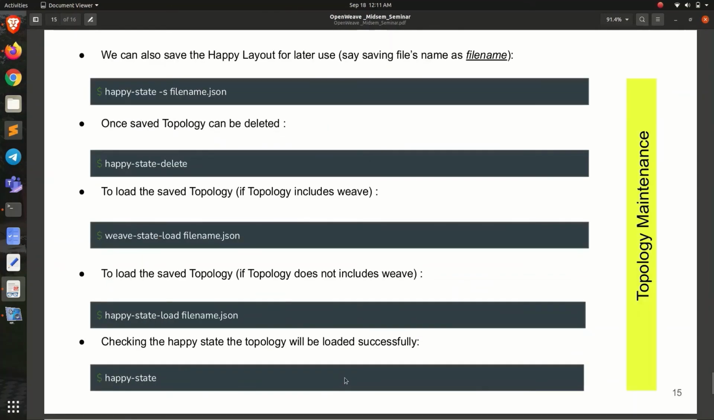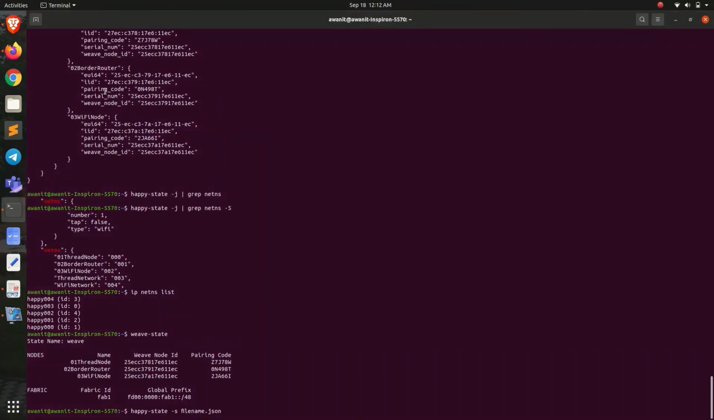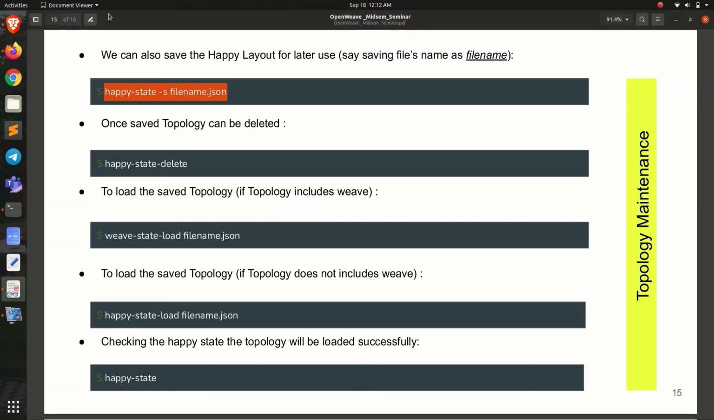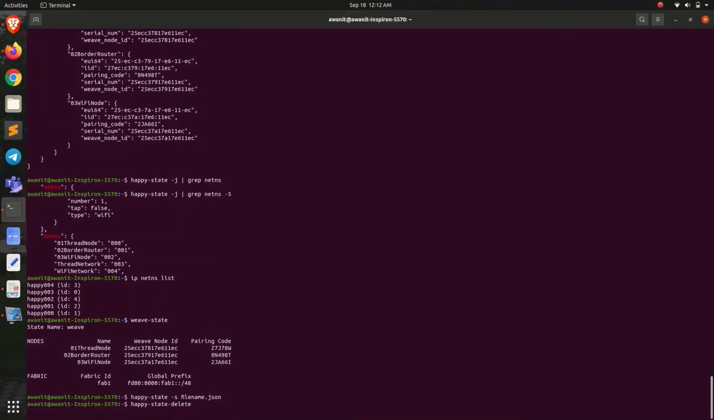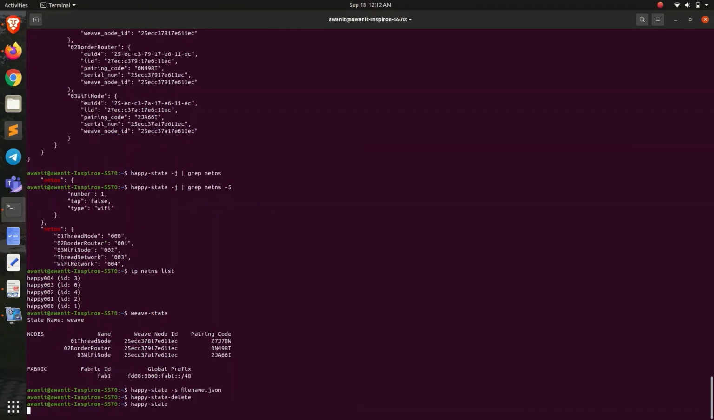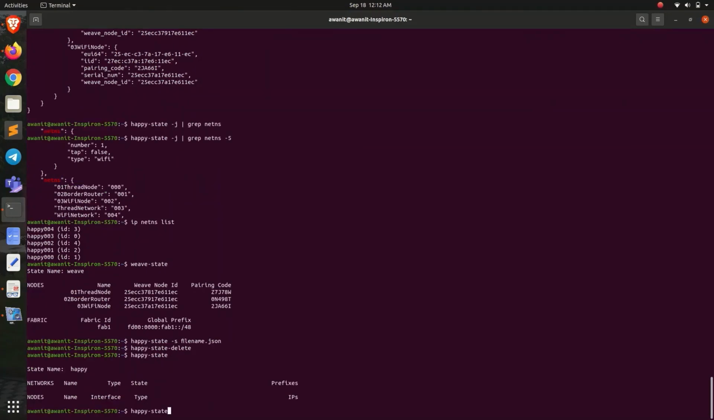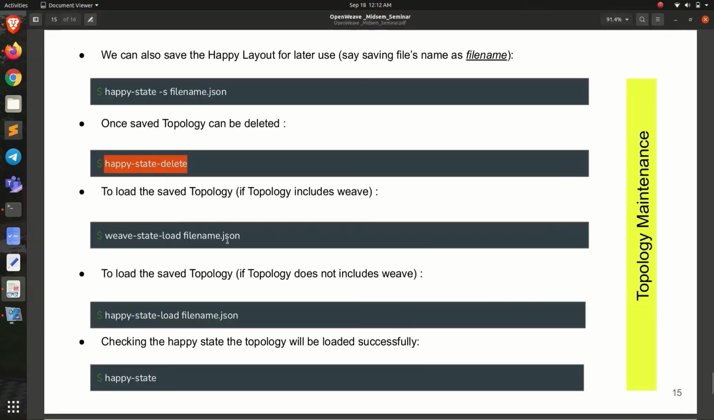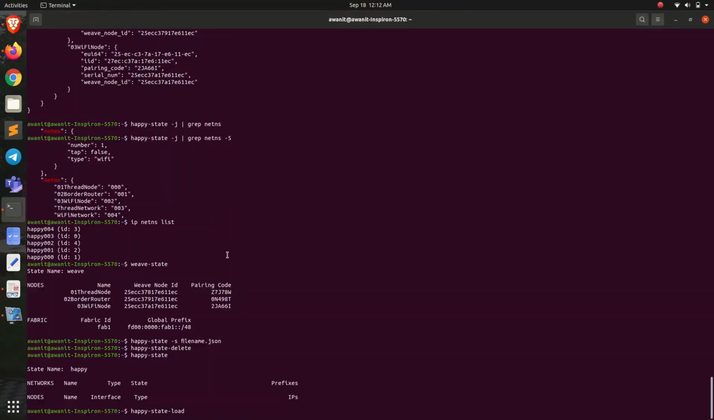So this is done, and last but not least, let's do some topology maintenance. Suppose we want to save the topology, we can do this with the command happy state, where -s stands for saving the topology. Now we can safely delete the topology, and we can see after this that it's deleted. Now suppose we want to load it, we can load that also.